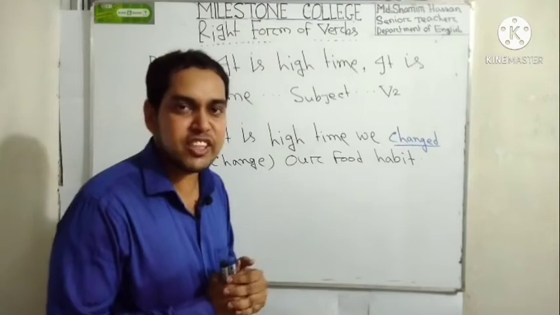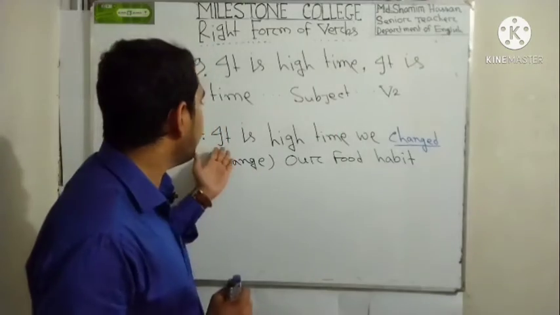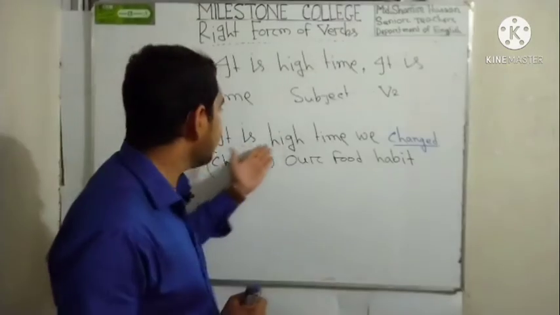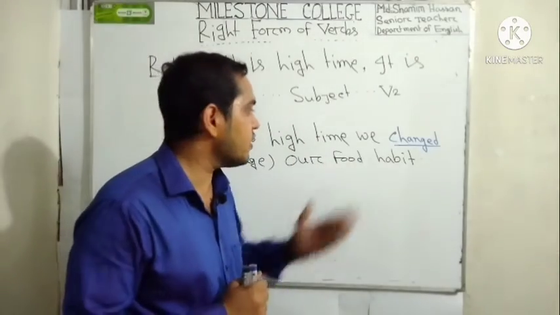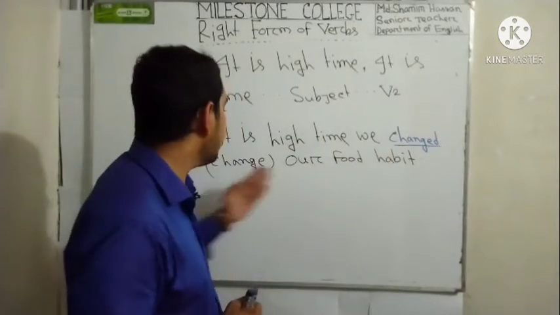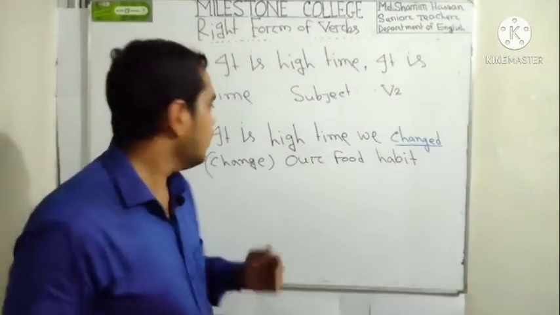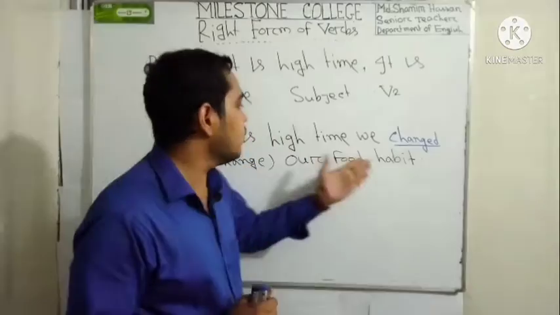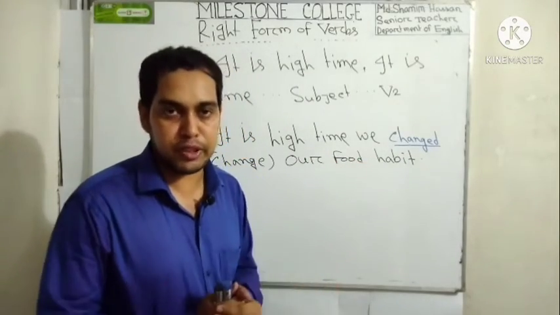Why did we use changed? Because we find a subject or pronoun after it is high time. That's why we used here be2, that means changed instead of change. So it is high time we changed our food habit. This is the proper meaning.